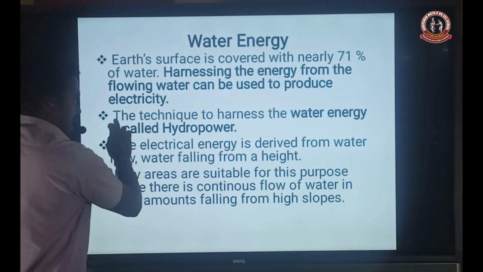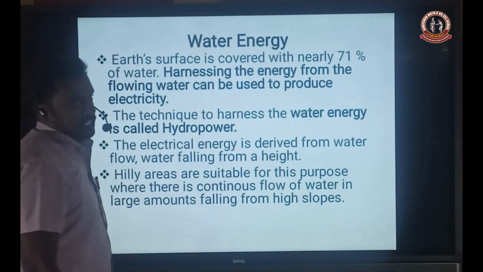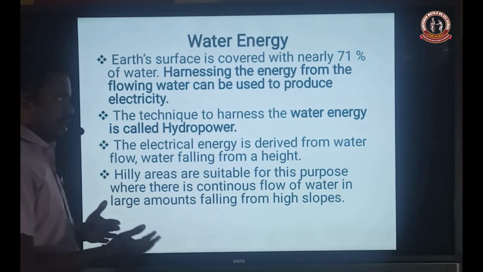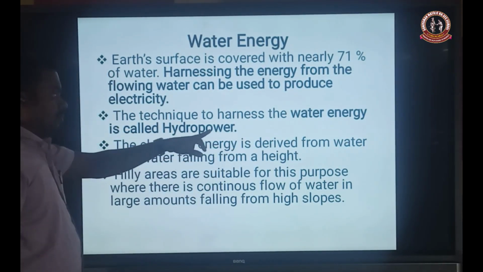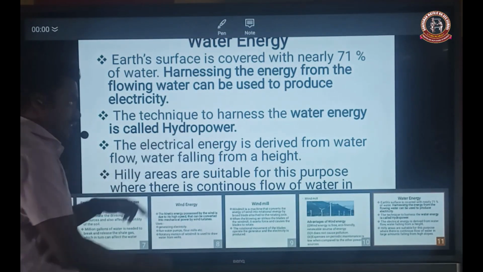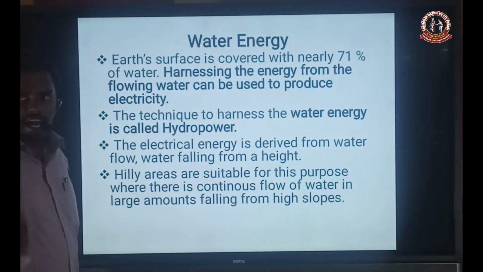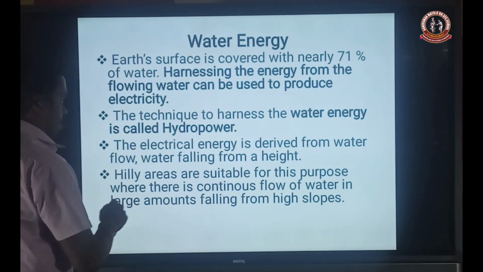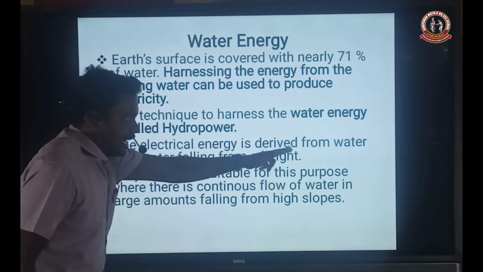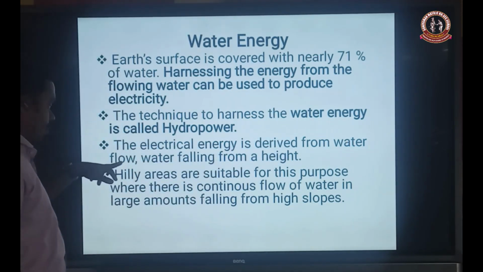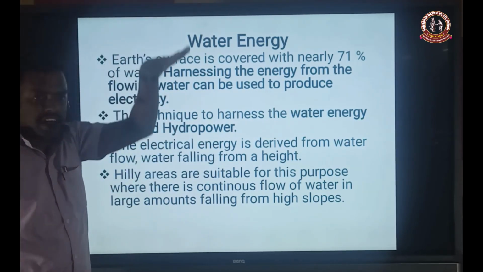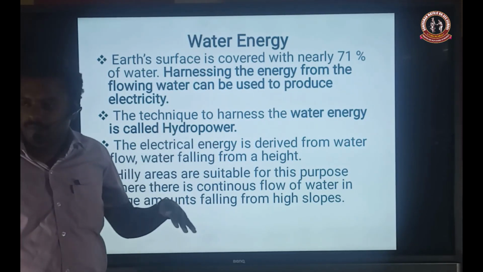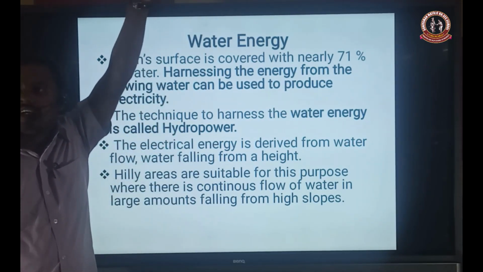Next one, the technique to harness. To harness means to harvest or to produce the water energy, which is called hydropower. The power obtained from the water is called hydropower. Hydro means water. Next, the electrical energy is derived from water flow, water falling from a height. For example, for this purpose it is obtained from the highest region of hilly areas.